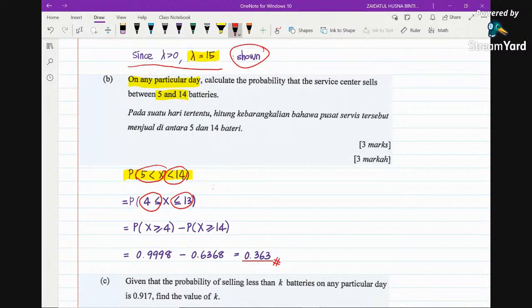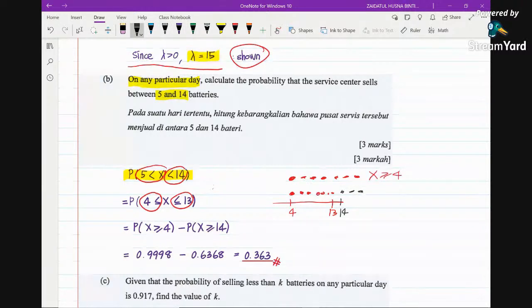Alright, so now we want to find this. If you draw a line, we want to find the dots here from 5 until 13. So how to read the table? You just get the reading from 5 to the right, and then you just minus, because you don't want 14 to the right. So this is what you don't want, so you just subtract with this. So this is going to be 14 to the right.